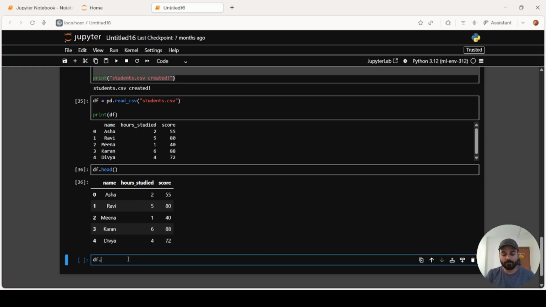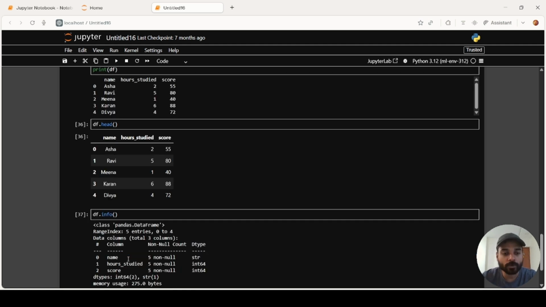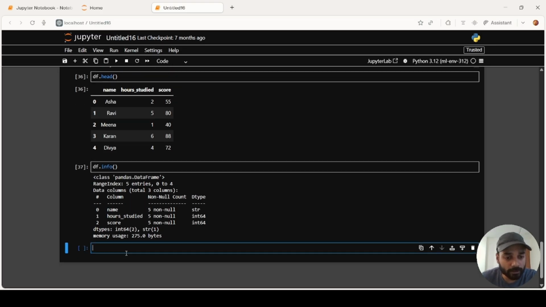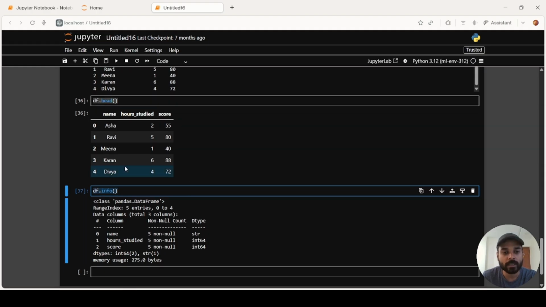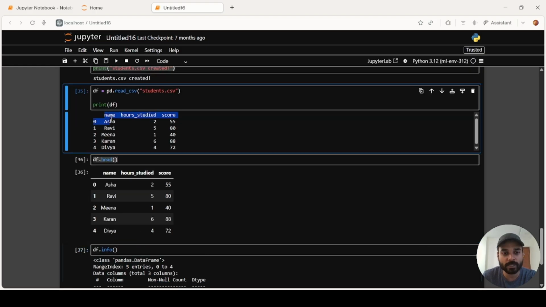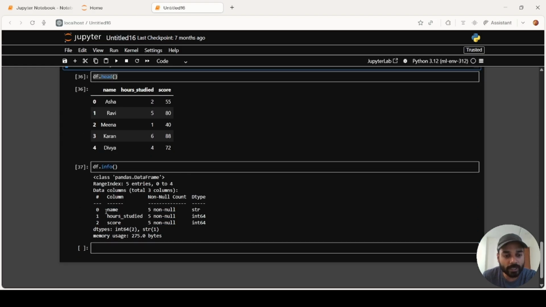Now df.info. This df.info summarizes your data. It is a general practice to print out df.head and df.info once you get the data. df.head obviously gives us the top 5 rows, and df.info gives us different column values and its information. So basically we have 3 columns: name, hours studied, and score. This has given us the column names as name, hours studied, and score.